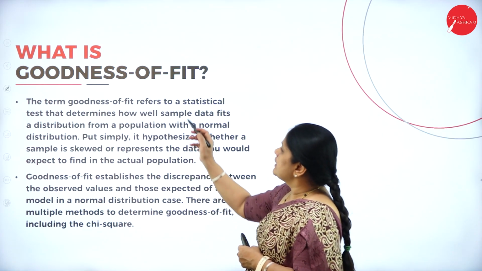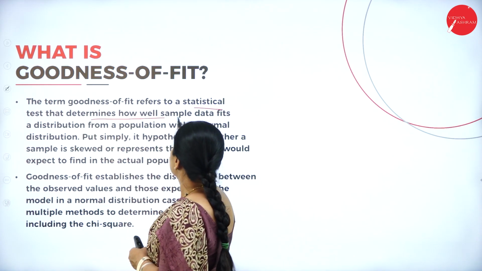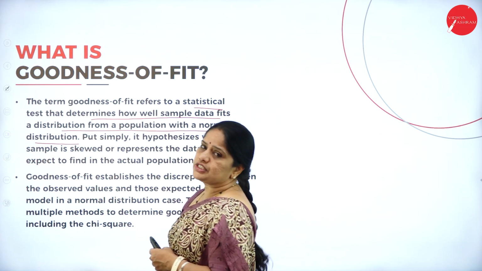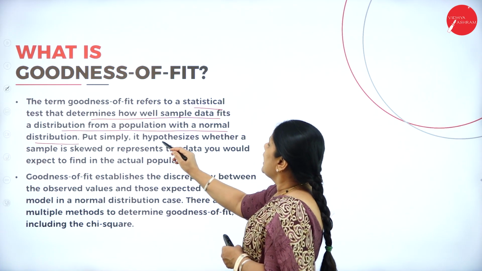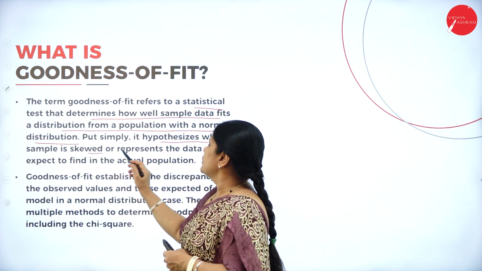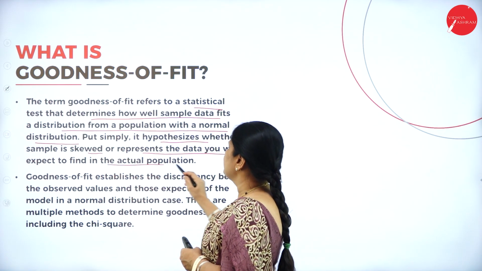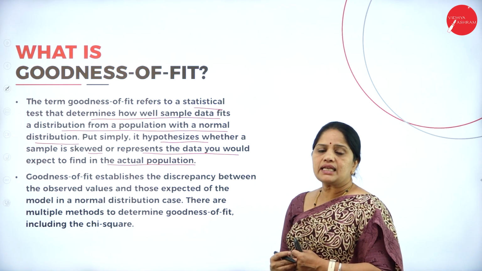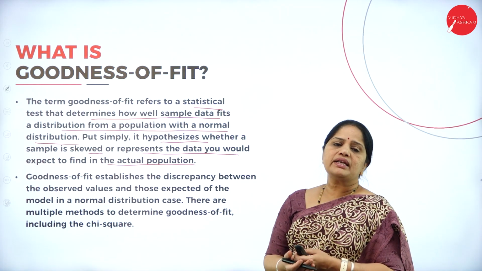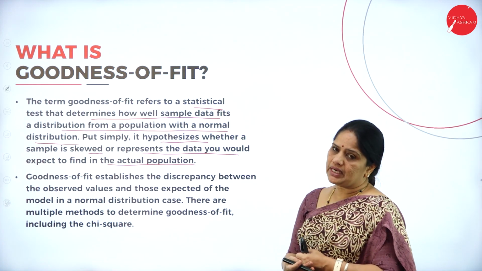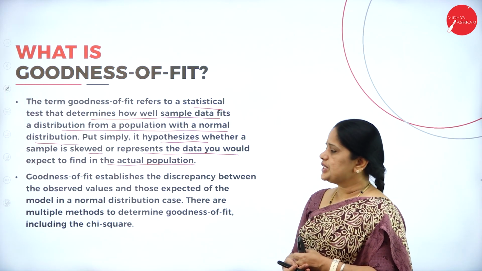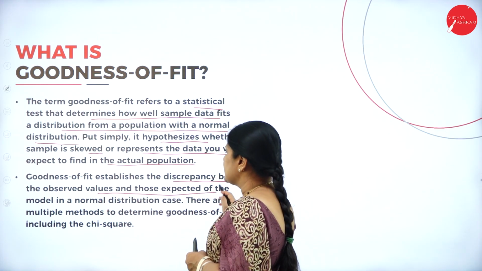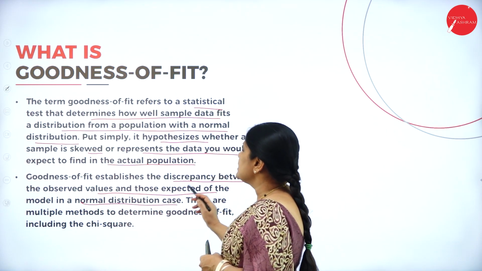The term goodness of fit refers to a statistical test that determines how well sample data fits a distribution from a population with a normal distribution. Put simply, it hypothesizes whether a sample is skewed or represents the data you would expect to find in the actual population. So, it establishes the discrepancies between the observed values and the expected model in a normal distribution case.